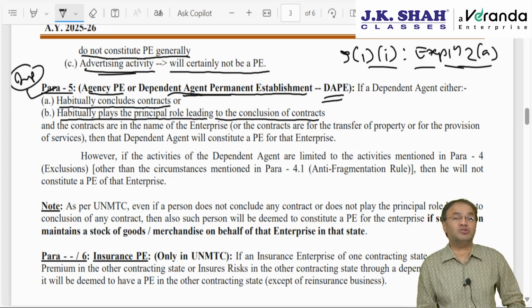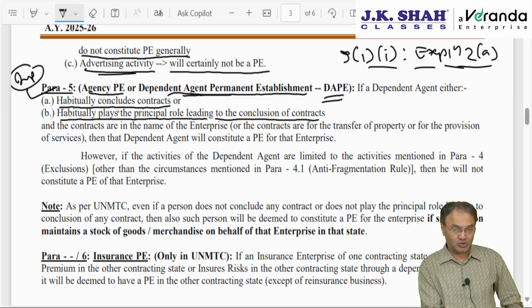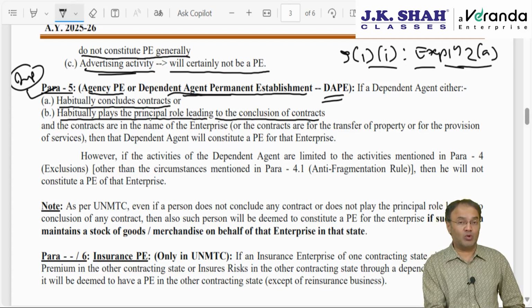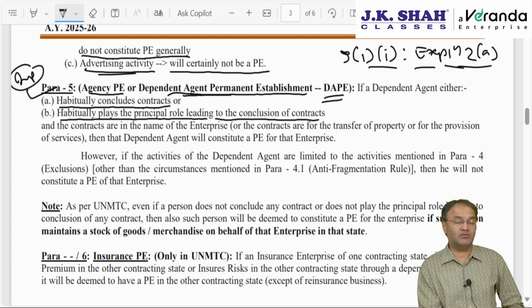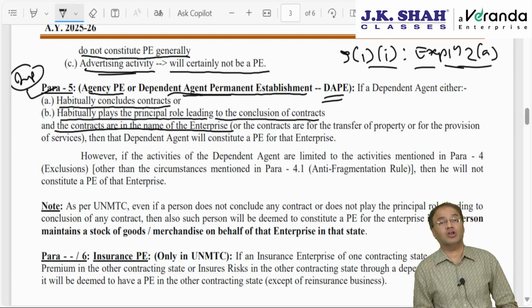If I have the authority to say yes, okay, I'll charge you 1,50,000, but we will manufacture it in pink color also, then that is called exercising the authority to conclude contract. I am concluding the contract. I am saying yes or no. I am finalizing the contract. So a person who habitually concludes contracts on behalf of the non-resident, or habitually plays a principal role leading to conclusion of contract, will be deemed to be a dependent agent. And the contract should be in the name of the non-resident enterprise. Contract should not be in the name of the agent himself.